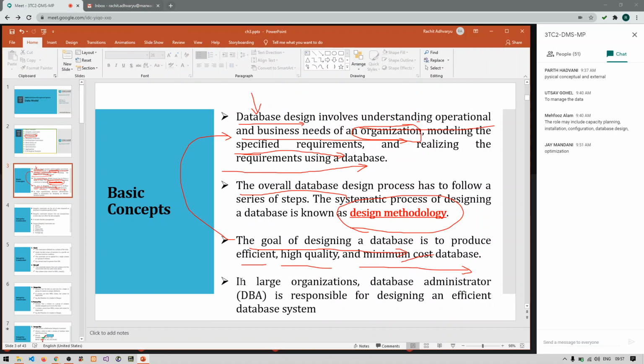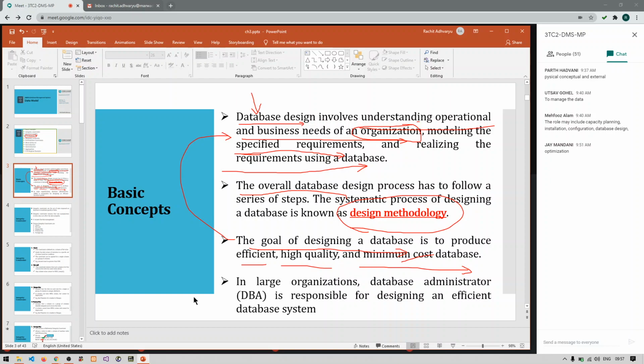But we are talking about large organizations, not small scale organizations. If you as an individual want to create a project or an application, then you won't be acting as a database administrator, because you yourself will be acting as an application programmer, specialized user, also the database administrator, and also the naive user because you need to test this application.